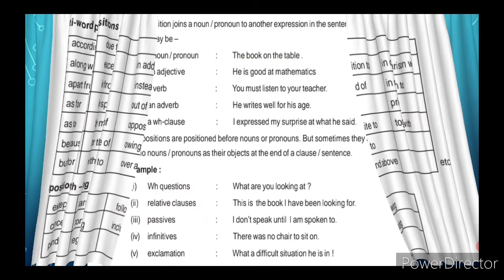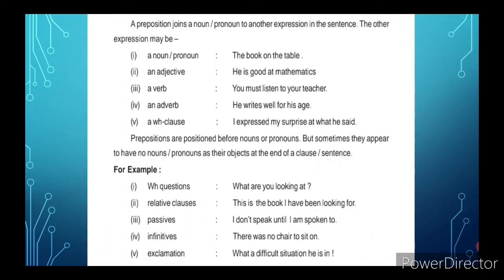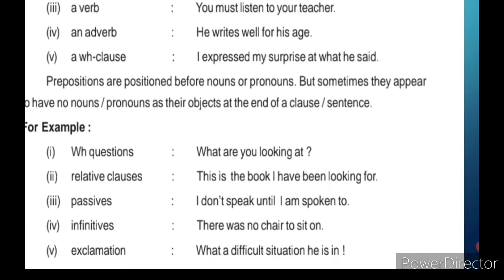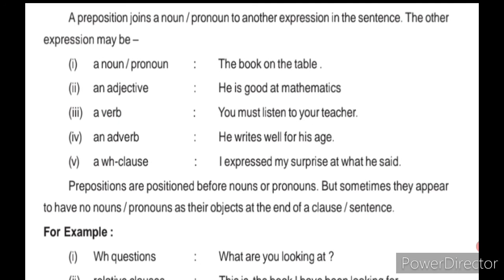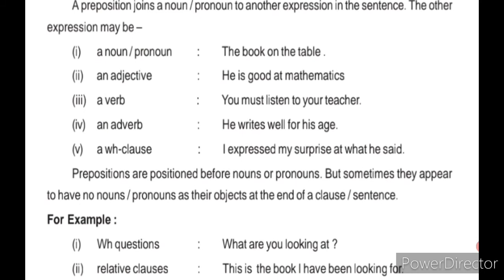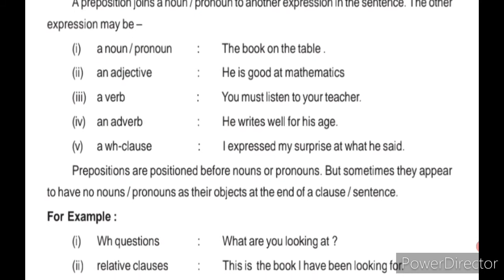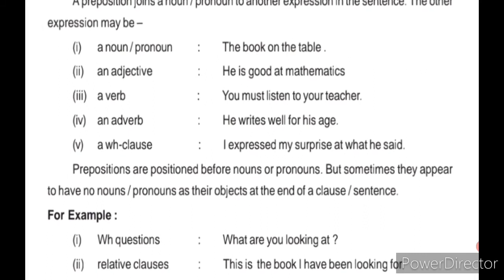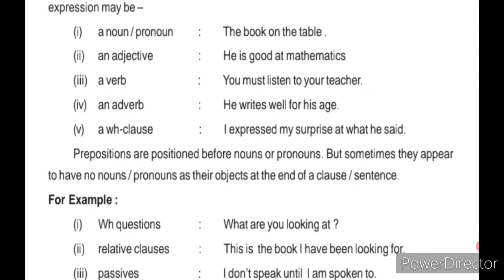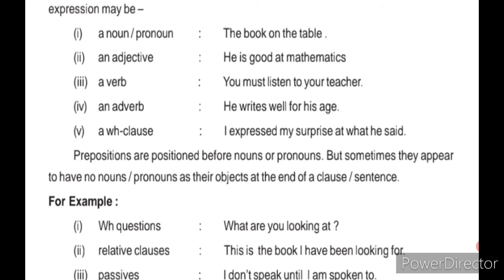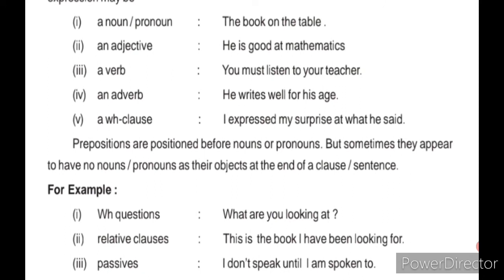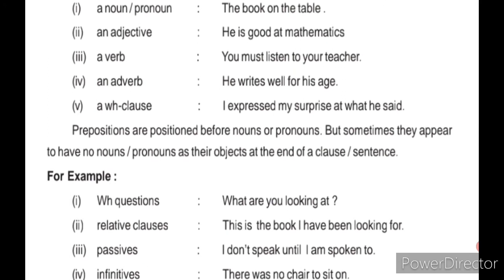Next, a preposition joins a noun or pronoun to another expression in the sentence. The other expressions may be a noun or pronoun: the book on the table, here on joins the book to the table. An adjective: he is good at mathematics; at joins good and mathematics. Next, a verb: you must listen to your teacher. An adverb: he writes well for his age.